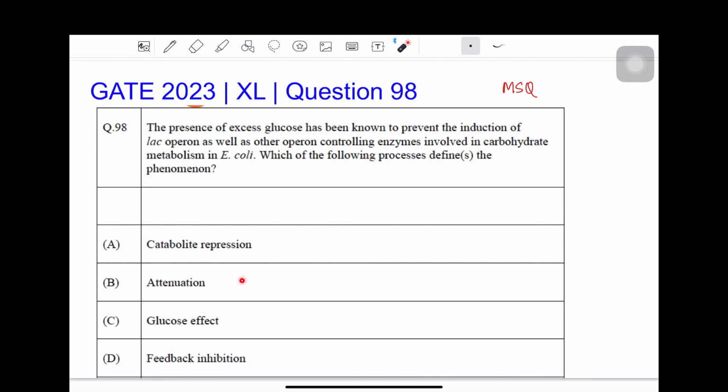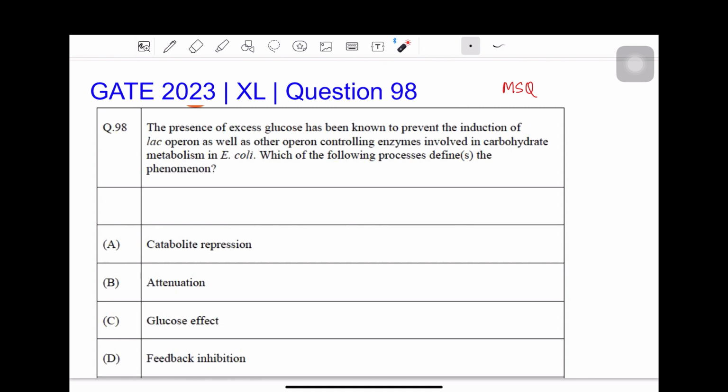A. Catabolite repression, B. Attenuation, C. Glucose effect, and D. Feedback inhibition. It will be good to remind you that this is a MSQ question, so there can be multiple answers correct. To discuss the answer of this question, we also must discuss the lactose operon or the lac operon.